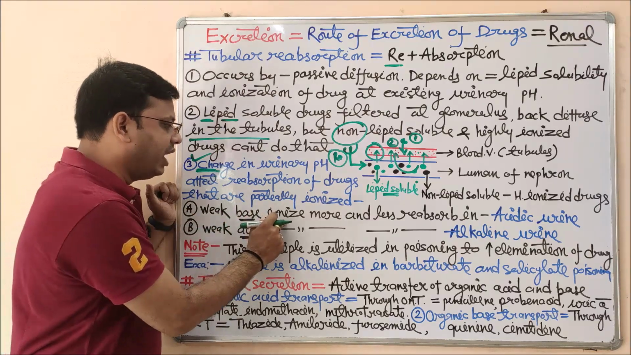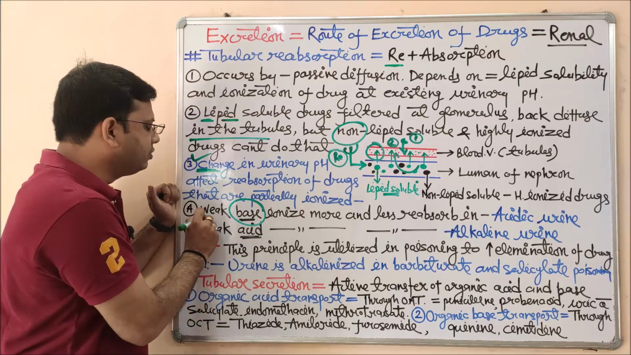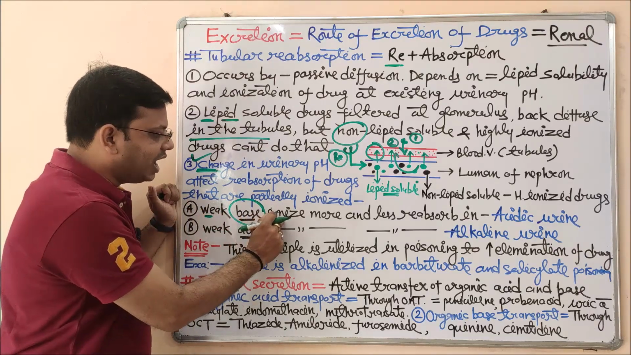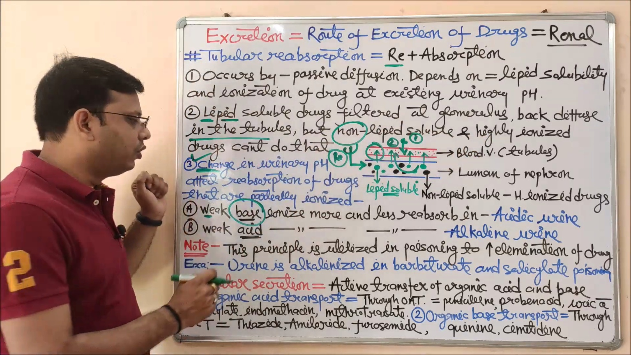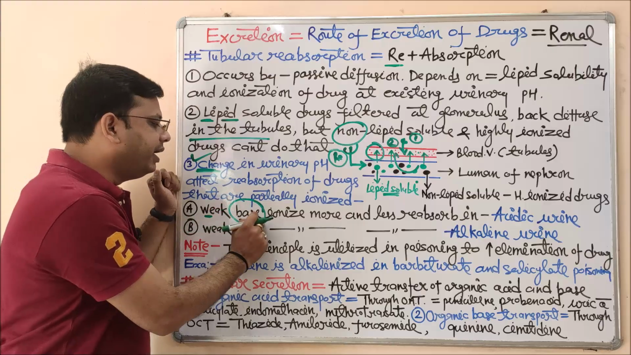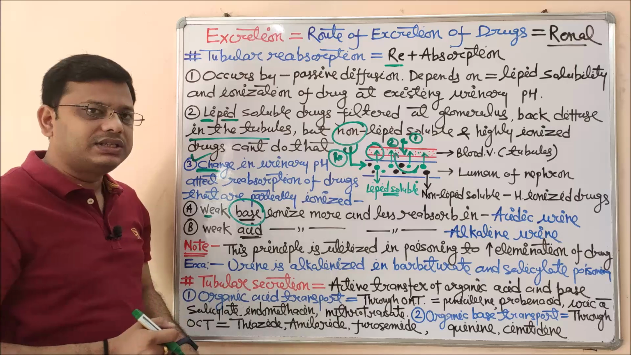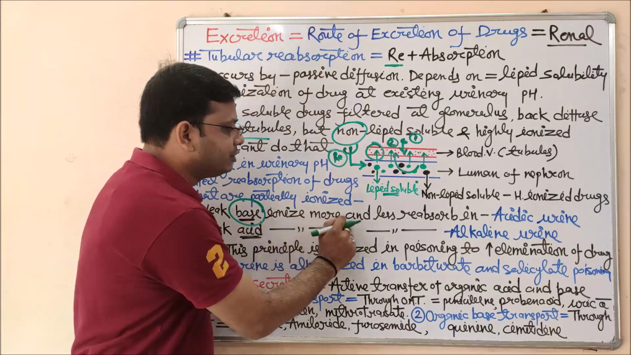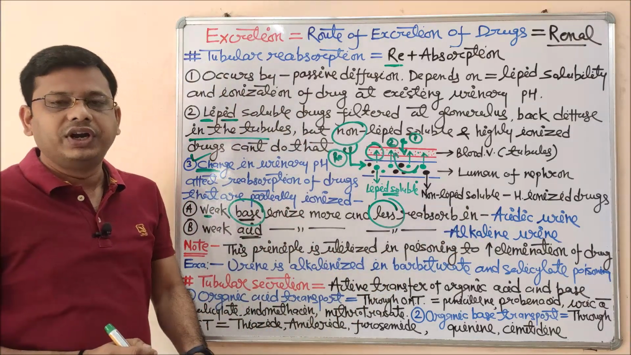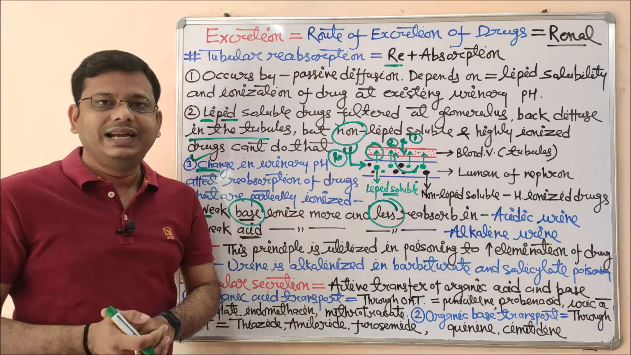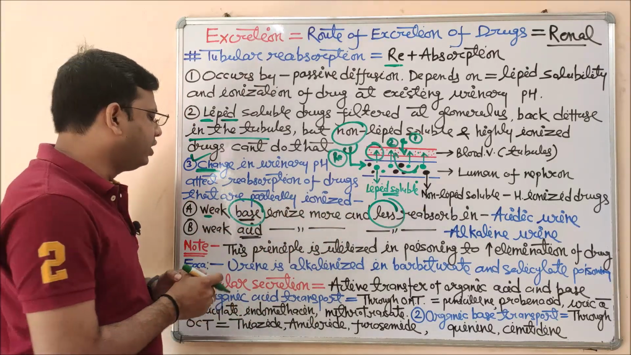Weak base ionize more. See, we are talking about the base which is weak in nature. Weak base ionize more, and we know it very well, ionized drug cannot be reabsorbed. So weak base ionize more and less reabsorb in acidic, obviously you can see in the board. So weak base ionize more and less reabsorb in acidic urine. If the pH of urine is acidic, the weak base will not be reabsorbed in a good quantity.